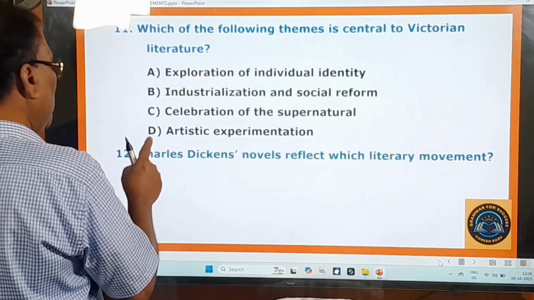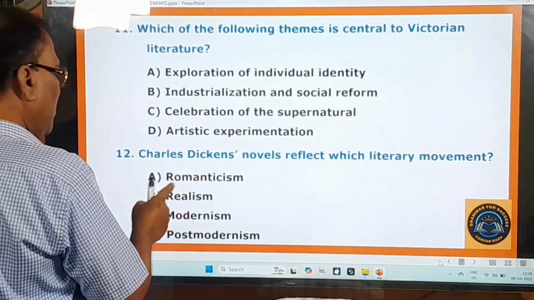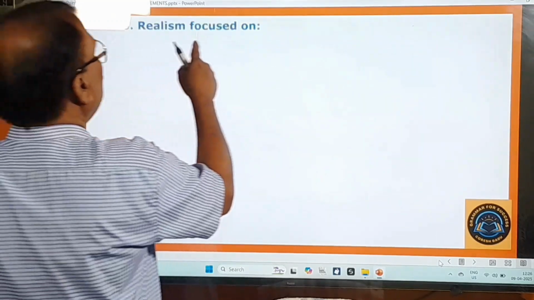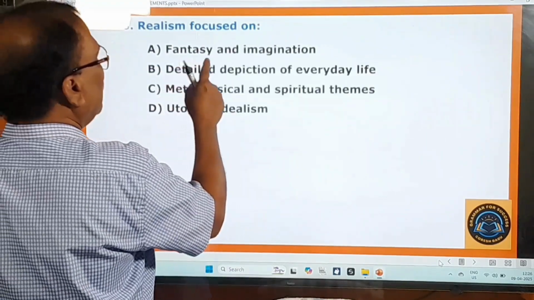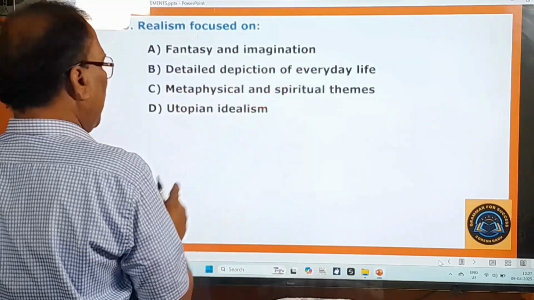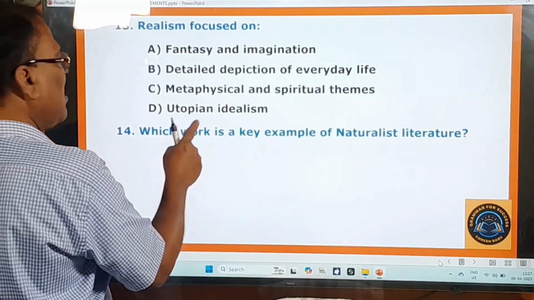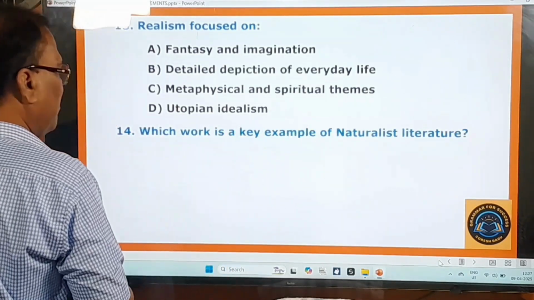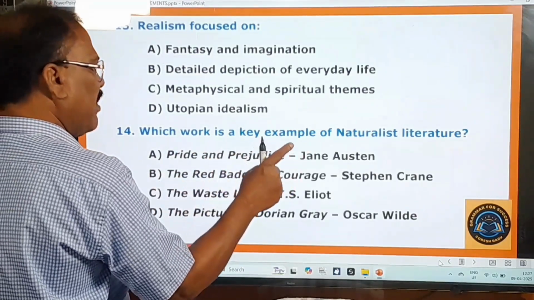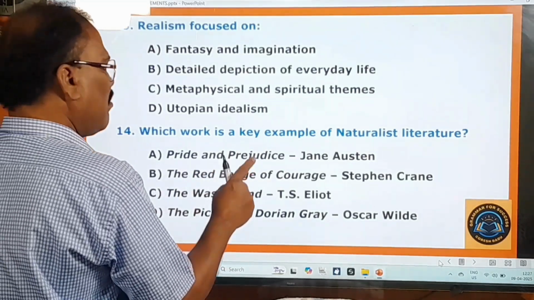The 12th question. Charles Dickens' novels reflect which literary movement? Romanticism, Realism, Modernism, Postmodernism. 13th question. Realism focused on fantasy and imagination, detailed depiction of everyday life, metaphysical and spiritual themes, utopian idealism. 14th question. Which work is a key example of naturalist literature? Pride and Prejudice by Jane Austen, The Red Badge of Courage by Stephen Crane, The Waste Land by T.S. Eliot, The Picture of Dorian Gray by Oscar Wilde.